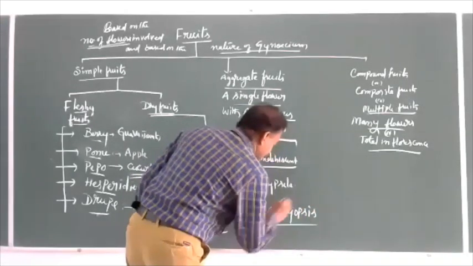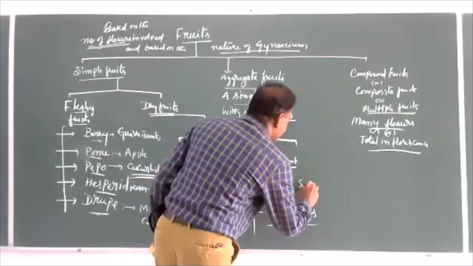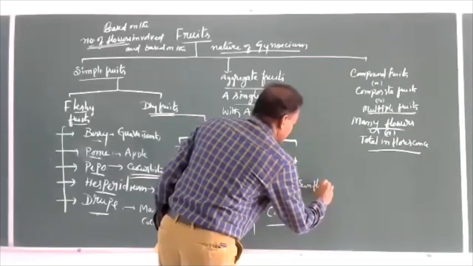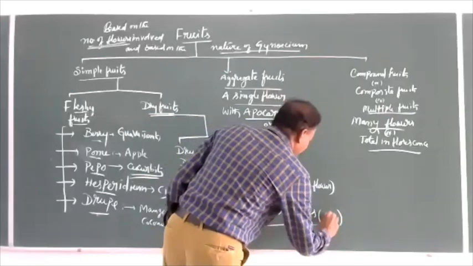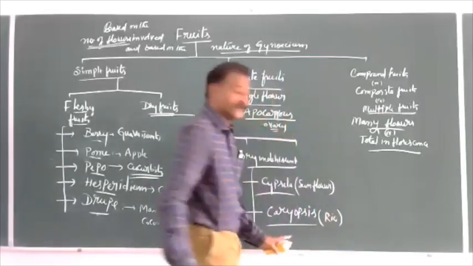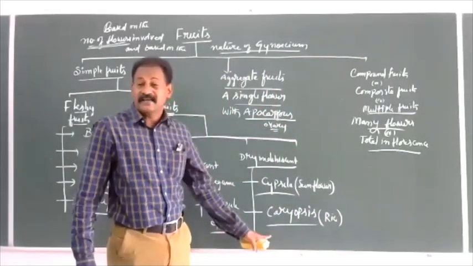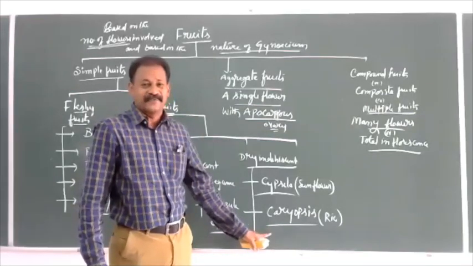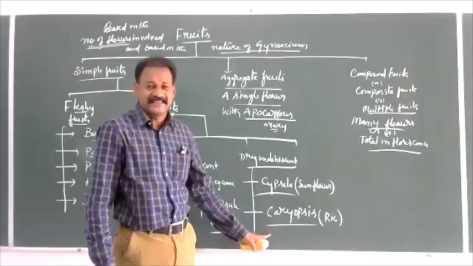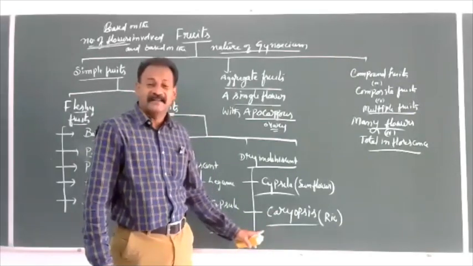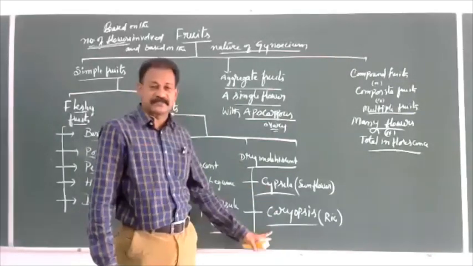Caryopsis is what we commonly call rice grains. Rice grain is nothing but a fruit called Caryopsis.